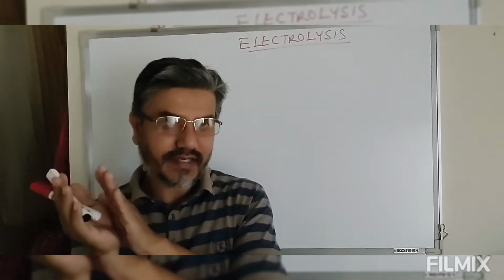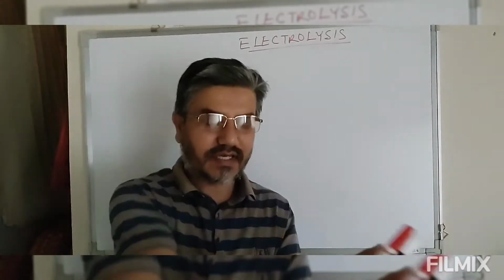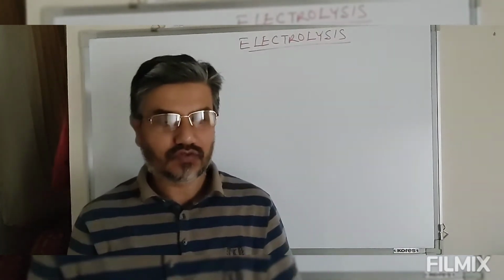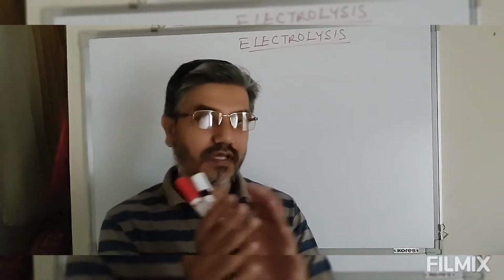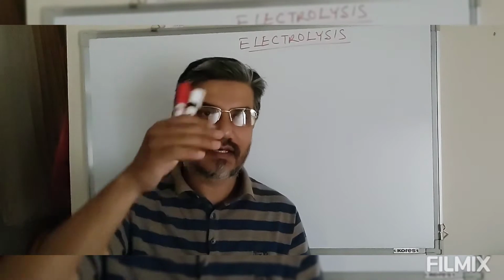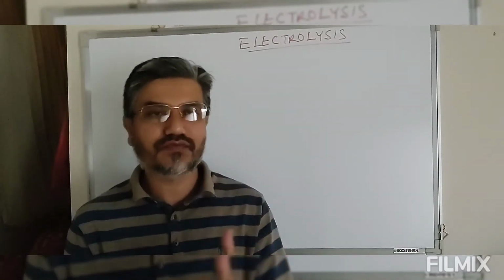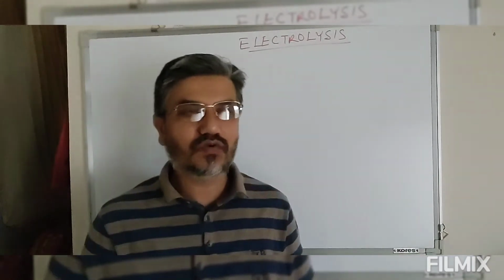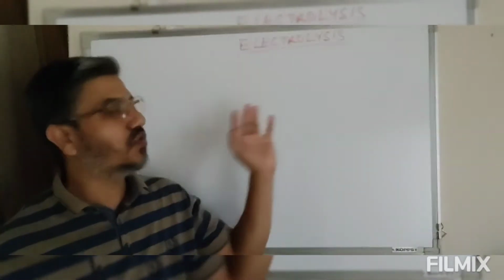Now look at this, we are using an external agent for this reaction to occur. That means the reaction which is happening is not a spontaneous redox reaction. So to make this non-spontaneous reaction occur in the forward direction, we are supplying electrical energy. Simply saying, electrical energy is used for a chemical process to occur, or simply electrical energy is converted into chemical energy. That process is what we call electrolysis.